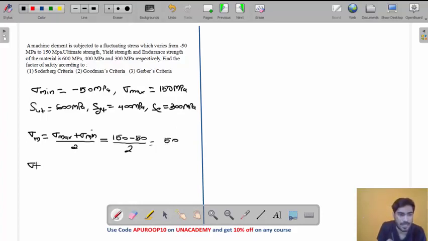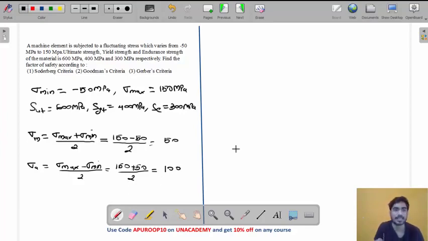And what will be sigma a? Sigma a is sigma maximum minus sigma minimum divided by 2. Sigma maximum is 150 minus sigma minimum, which is minus 50. So minus and minus become plus, divided by 2. 150 plus 50 means 200, divided by 2 means 100. So sigma m is 50, sigma a is 100, my friend. Do you understand this much? This is the first step, sigma m and sigma a.